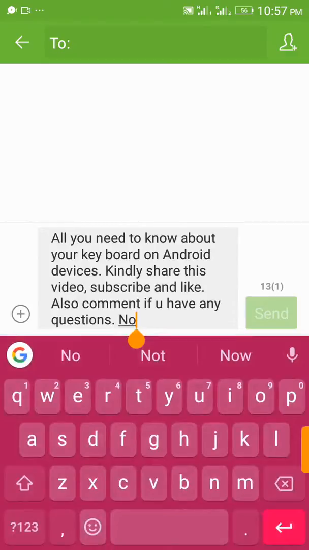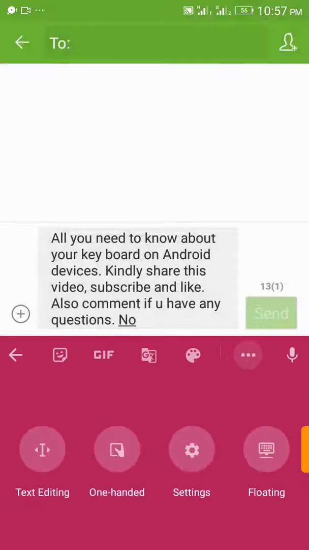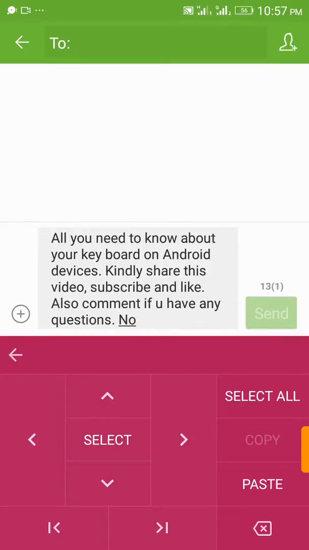If your Android is up to date, you see this Google sign here. When you click on it, you come over here, the three dots. You can see you have some options. In case you want to edit your text message, you can click here. So you have the direction, so you can easily move around your text that you want to edit.